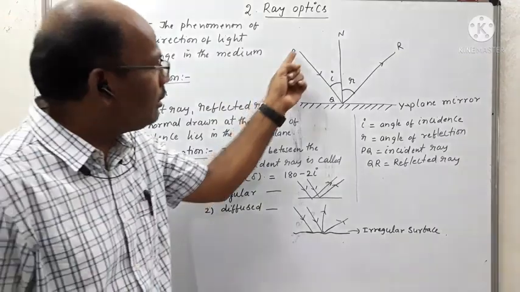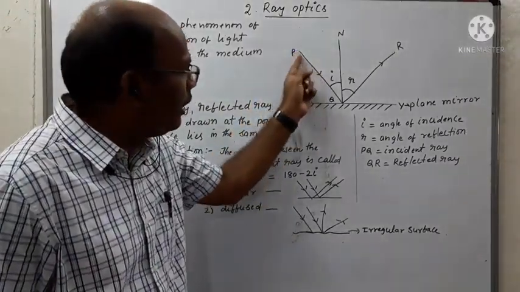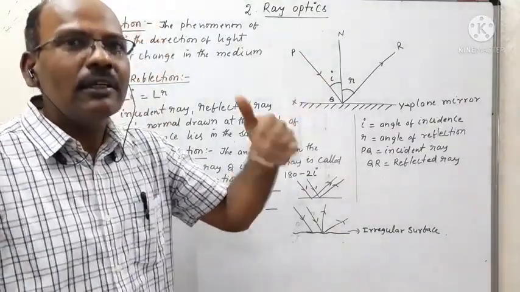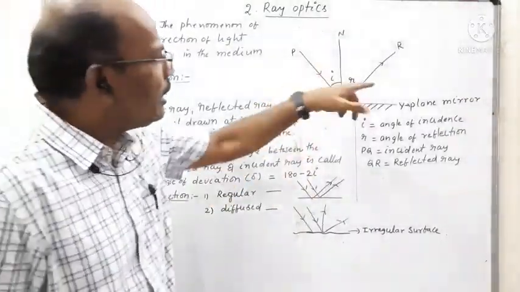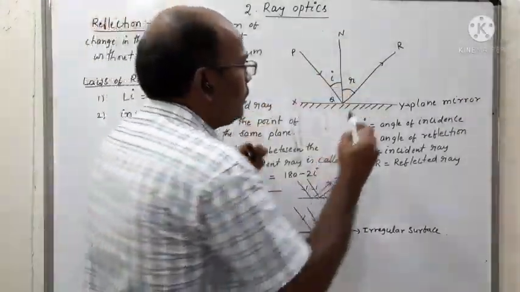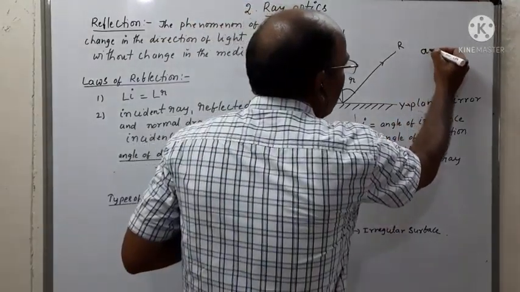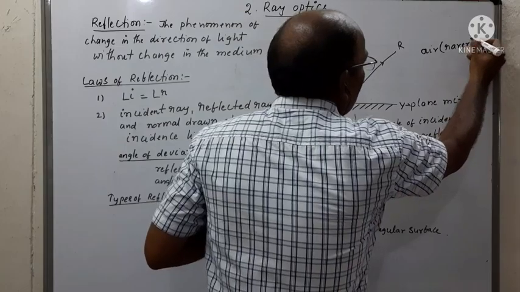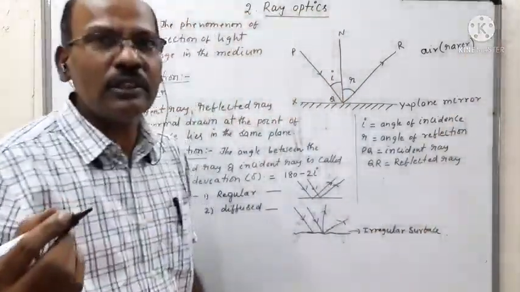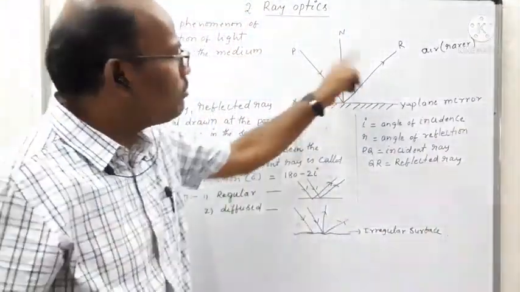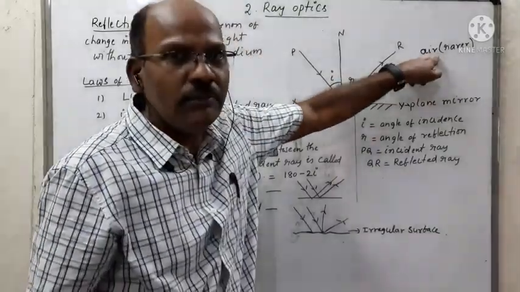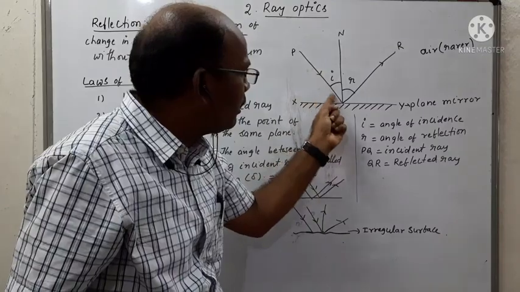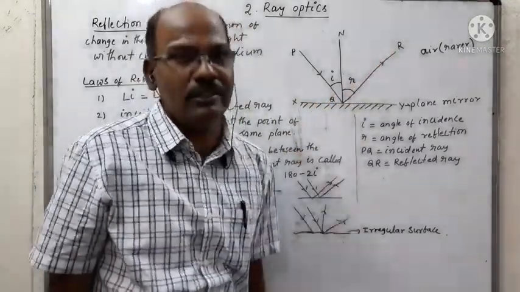Here we observe that the incident ray PQ changes its path without change in the medium. This medium is called the incident medium, which is represented by A. After the rebounce of light takes place, it moves in the same medium, but the direction of the path of light changes.